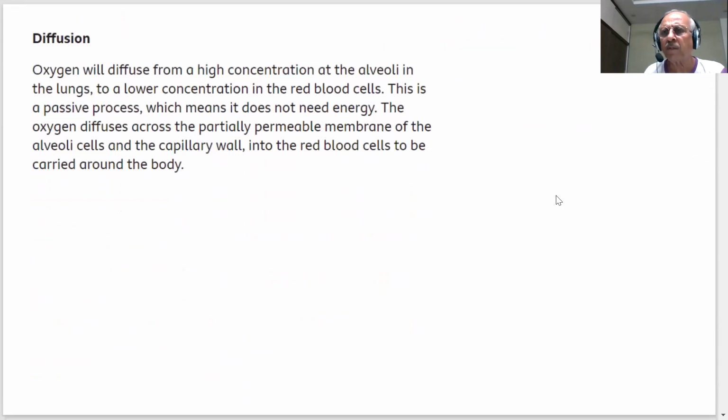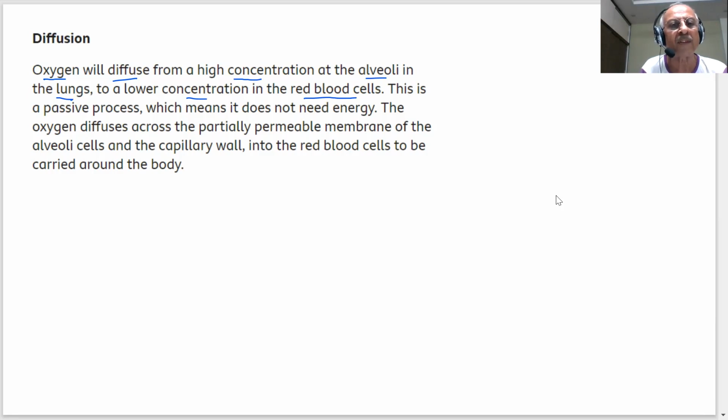What do you mean by diffusion? Take oxygen gas. Oxygen will diffuse from a higher concentration at the alveoli in the lungs to a lower concentration in the red blood cells. Gases always flow from higher to lower pressure, just as I told you, heat flows from higher to lower temperature, and water flows from higher to lower pressure. So gases will flow from higher concentration at the alveoli in the lungs to the lower concentration in the red blood cells.